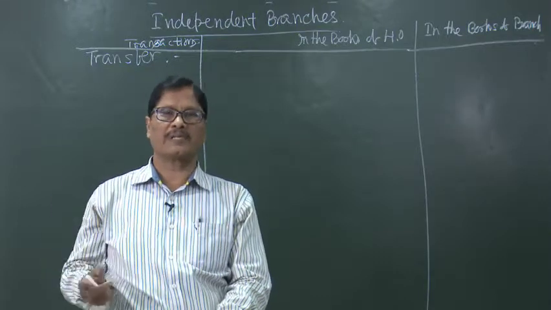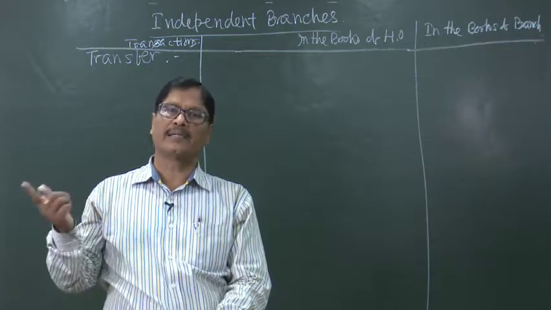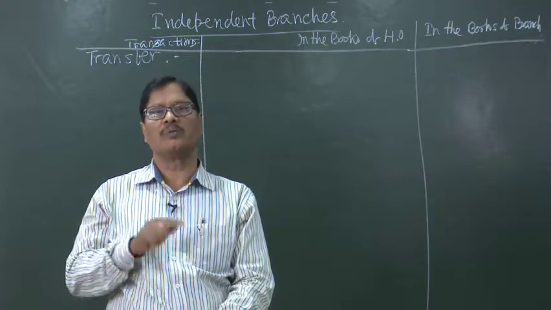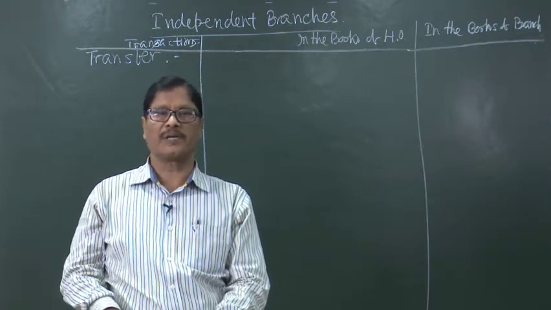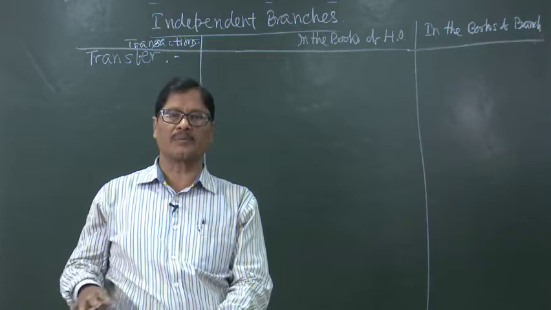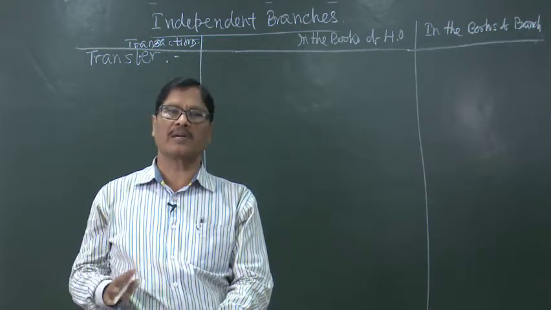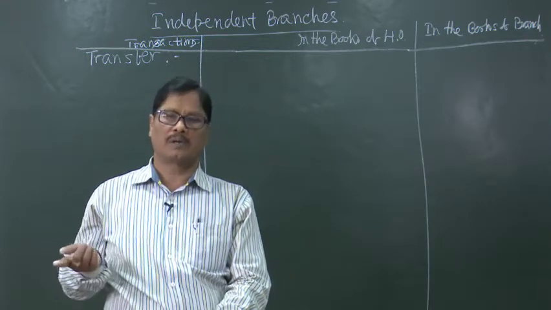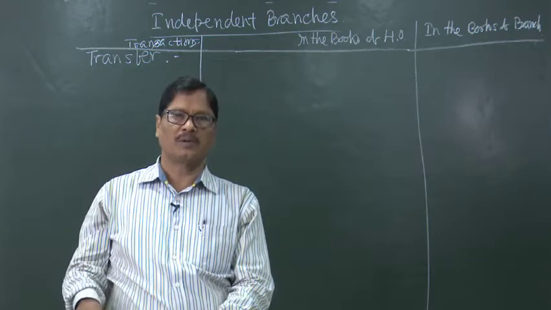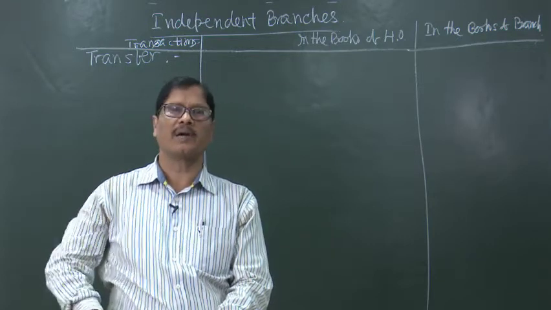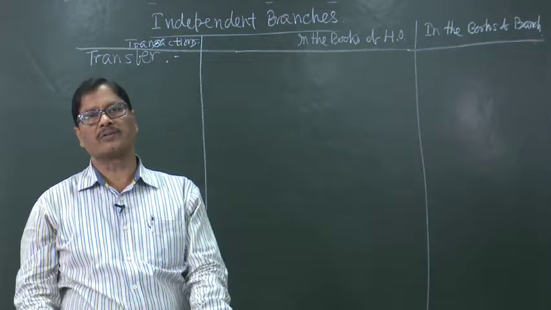Suppose the head office is at Delhi and Delhi is again sending it to Bhubaneswar branch. So, like this it will be treated, the accounting treatment at least will be like this. Although the physical stock need not be transferred to Delhi and from Delhi to Bhubaneswar, it is not required, but the accounting entries will be through that only.